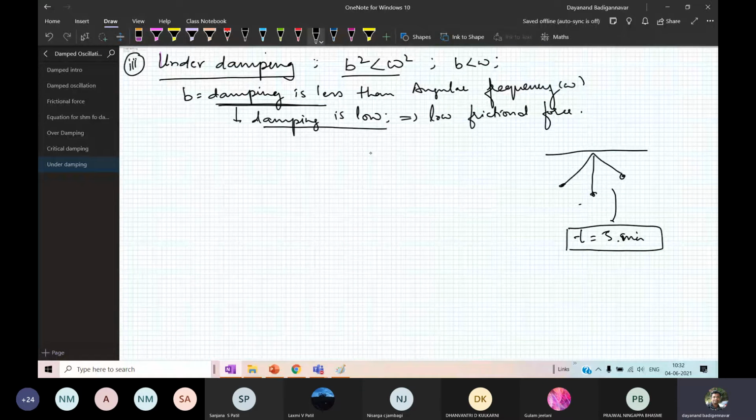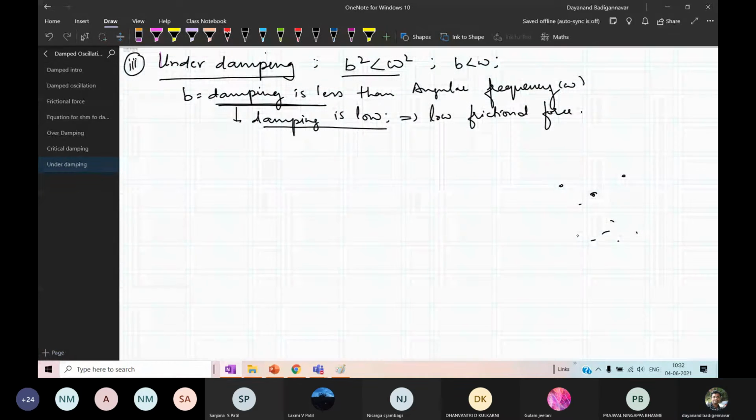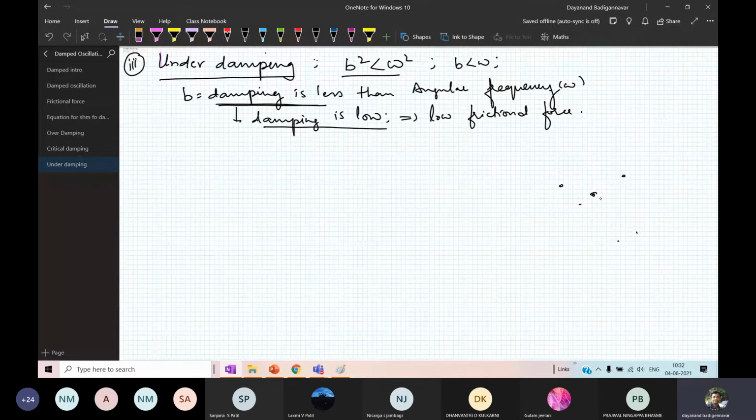This is the case. First you write the equation for amplitude.